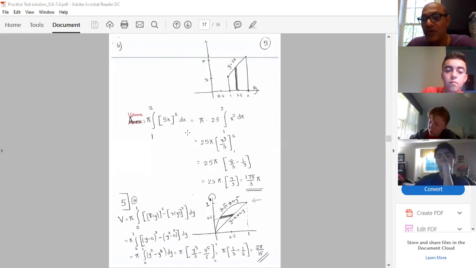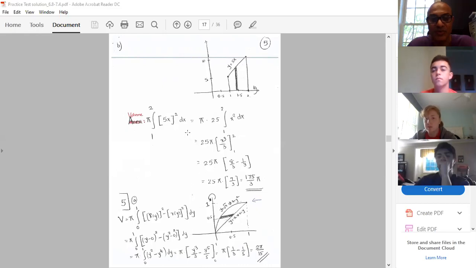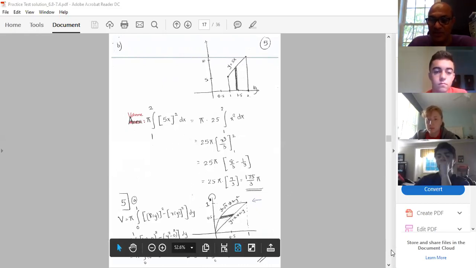If you are revolving your figure around the y-axis, meaning the axis of revolution is different, you may get different answers. But if the axis of revolution is the same and you are revolving the same area, then either vertical strip or horizontal strip, both ways you must get the same answer. And I took a couple of examples based on that too.